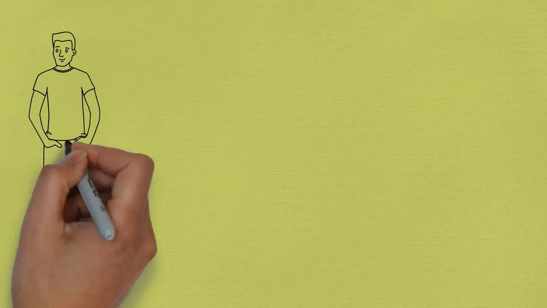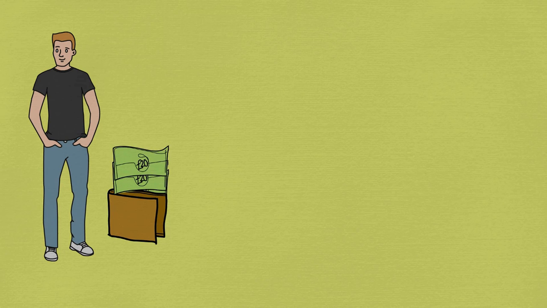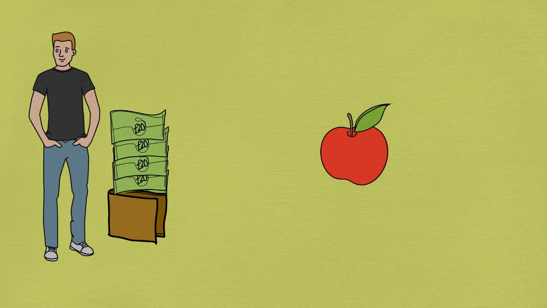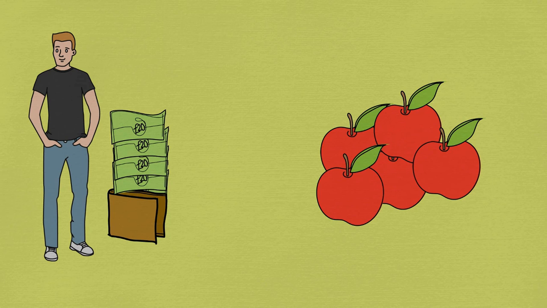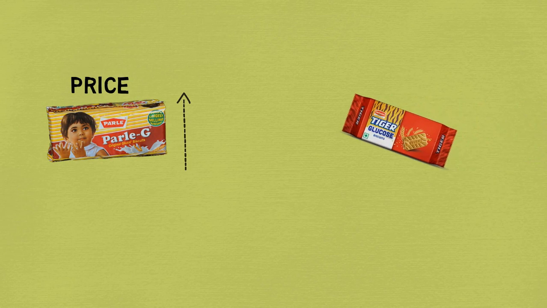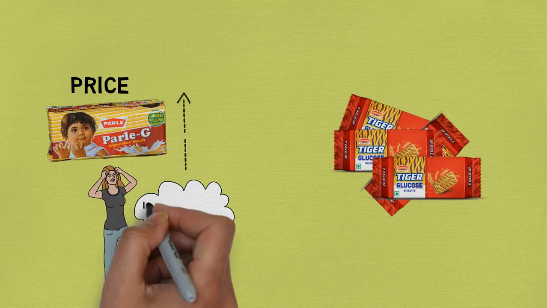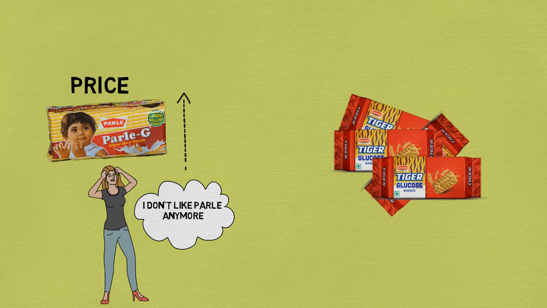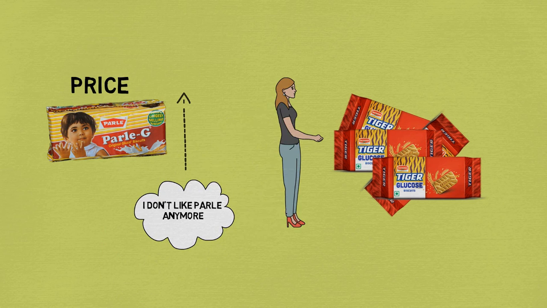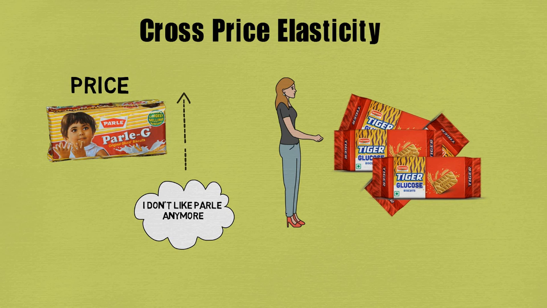However, people react to their change in income as well. This means when your salary increases, you will start demanding more because of the excess money in your hand. This is called income elasticity. Similarly, as we saw a while ago, when prices of Parle-G increase, people start to demand more of Tiger biscuits. This means we react to the change in price of substitutes as well. This, my friend, is called cross price elasticity.